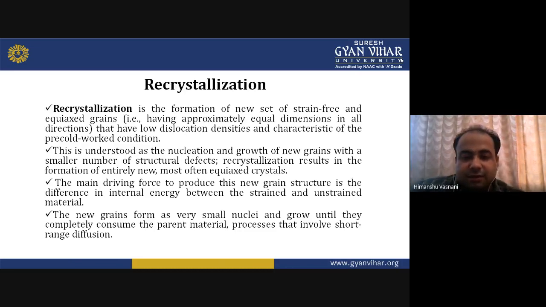Recrystallization results in the formation of new, often equiaxed crystals. Equiaxed means having equal dimensions in all directions. Now, the main driving force is to produce this new grain structure, which starts as small nuclei and grows until they completely consume the parent material. And this process involves short range diffusion.